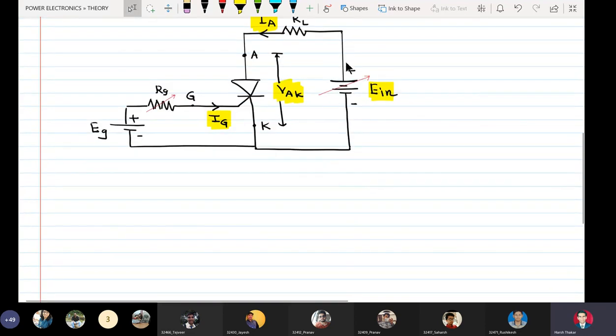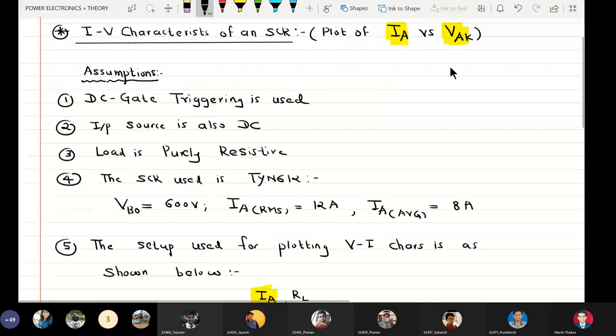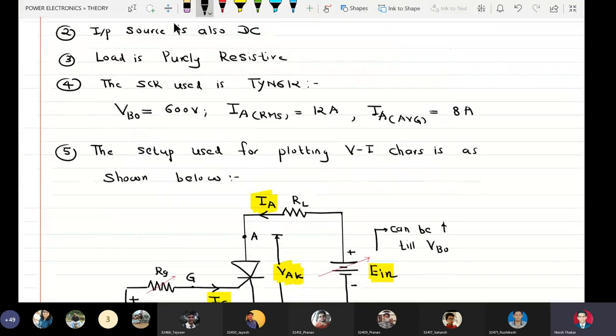Now here I am assuming that I am having a facility to provide breakover voltage, so EIN can be increased till breakover voltage. Okay, so I'll make some modifications here.